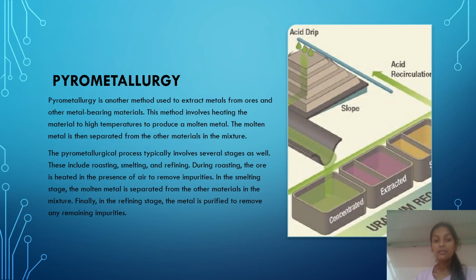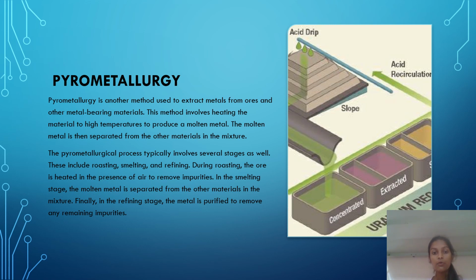Pyrometallurgy. Pyrometallurgy is another method used to extract metals from ores and other metal-bearing materials. This method involves heating the material to a high temperature to produce the molten metal. The molten metal is then separated from the other metals in the mixture. The pyrometallurgical process typically involves several stages.